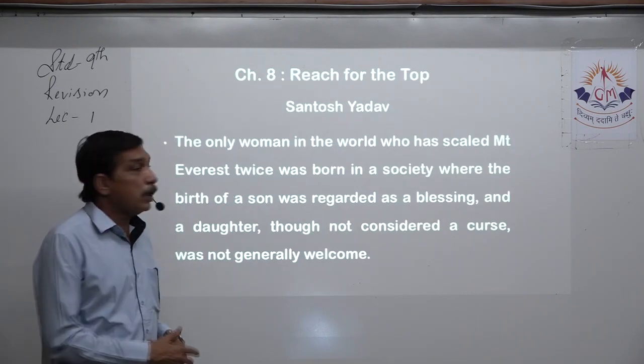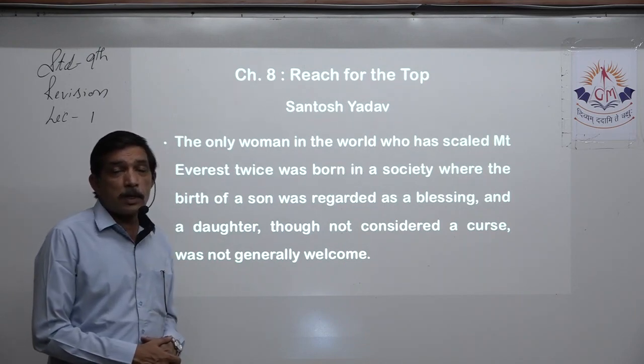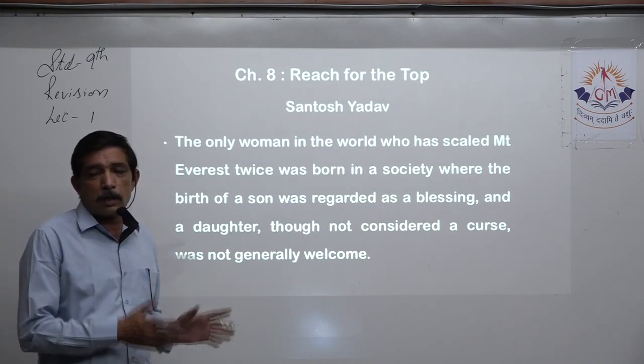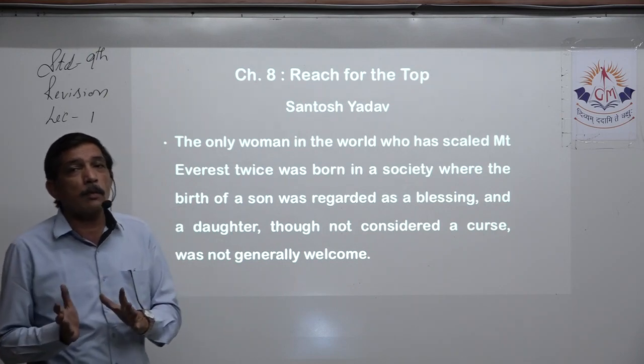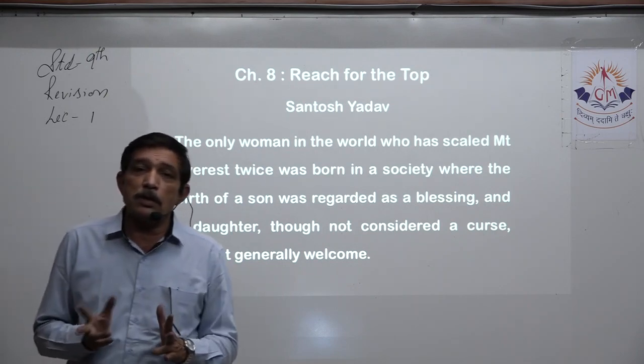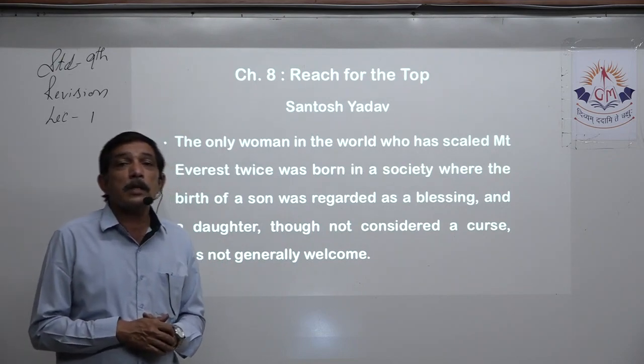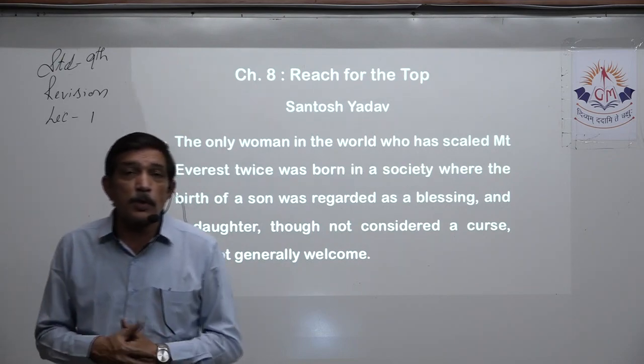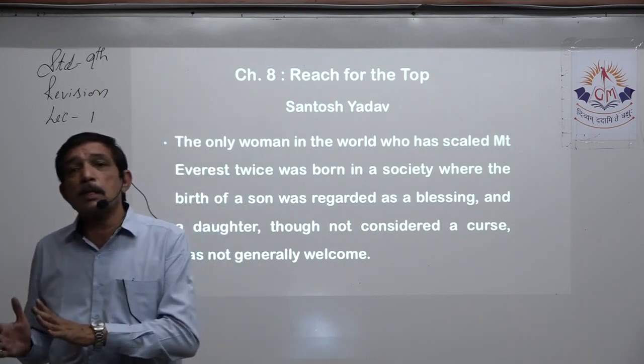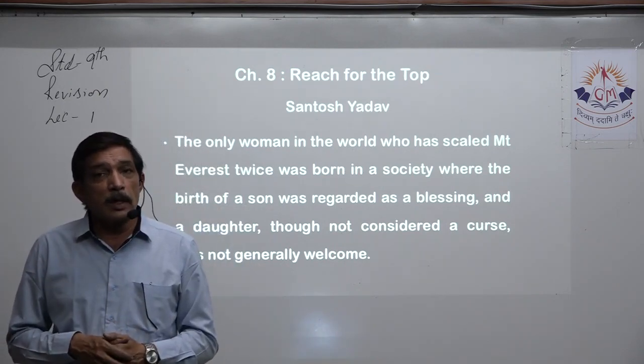Chapter number 8, Reach for the Top. Again, this chapter is divided into two parts. One is Santosh Yadav and another is Maria Sharapova. Both of these individuals are related with sporting events. One is an extreme sport, and one is quite a money-making sport.